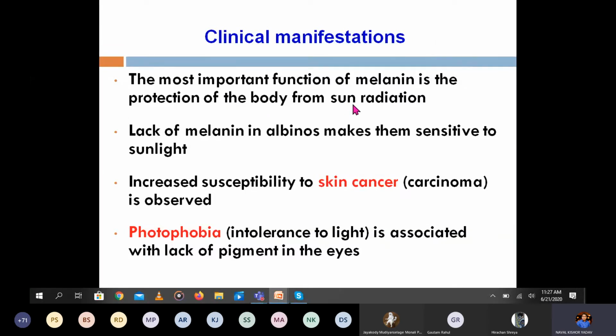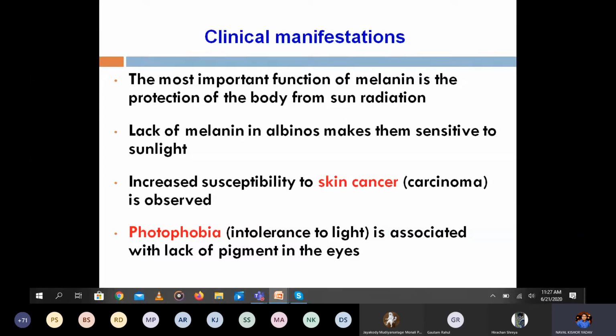The person who is suffering from albinism is not able to tolerate sunlight, because they don't have enough melanin in their skin to protect from the sun radiations. That's why they will be running from the sun. Lack of melanin in albinism makes them very sensitive to sunlight. They will not be able to walk in the sunlight and need some protection. They will use an umbrella to walk in the sunlight. That is due to the decrease in melanin synthesis.